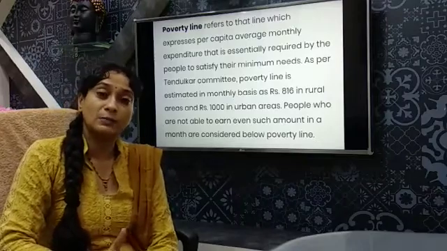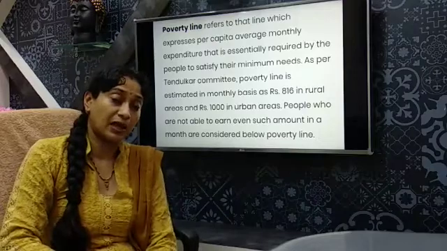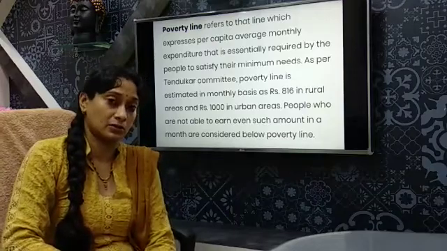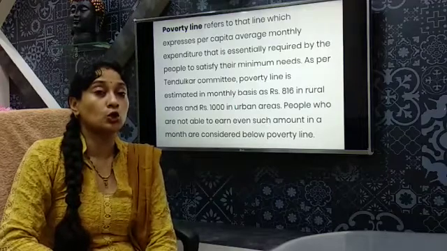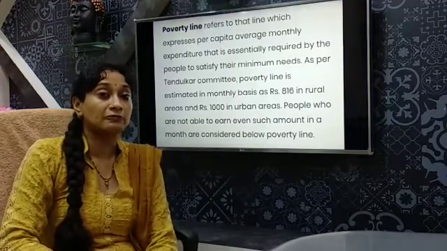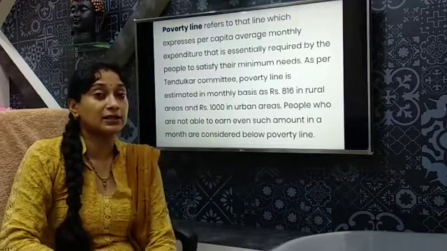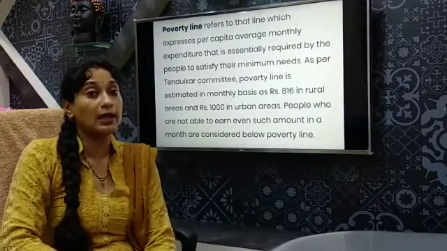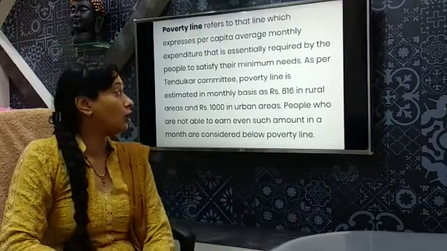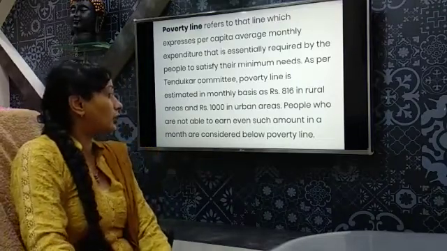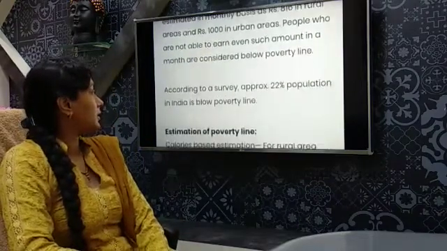It has been estimated that in India, out of every 10, 7 are under the grip of poverty. So you can imagine the vast extent of the population that is facing the problem of poverty, and hence the problem of poverty needs to be tackled on a very urgent basis. Now we move to the next.